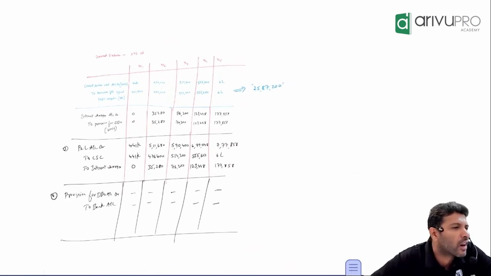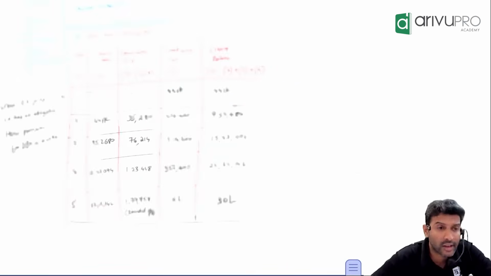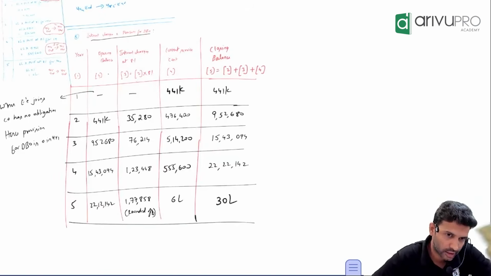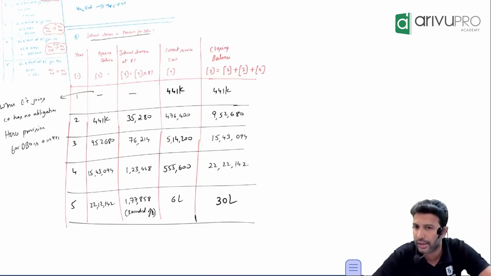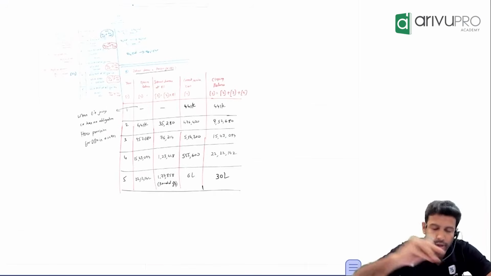Tell me, difficult or manageable? Once you do it, you can do it now. The only crux is the current service cost. From year ending to retirement date, you need to count. If you do that properly, I think it is more or less taken care of. This is your PUCM method.